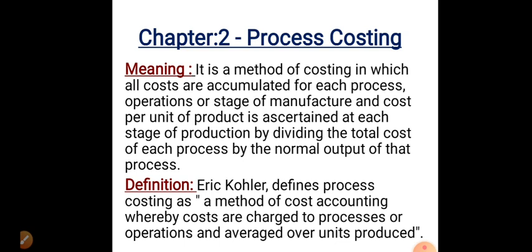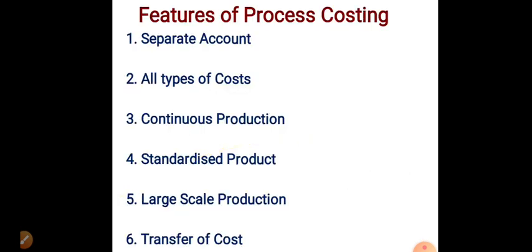One more definition: Eric Kohler defines process costing as a method of cost accounting whereby costs are charged to processes or operations and averaged over units produced. Okay, this is about the meaning of process costing. Next we'll see what are the features of process costing.